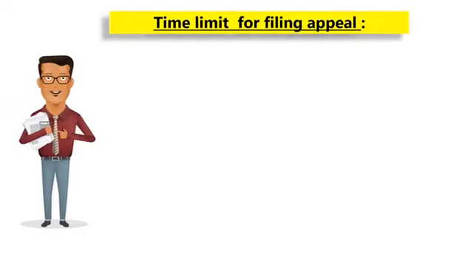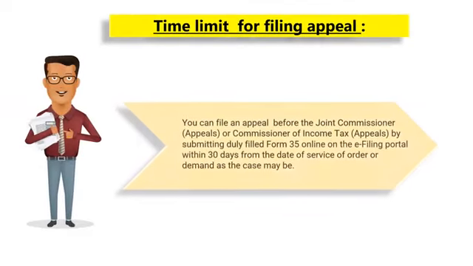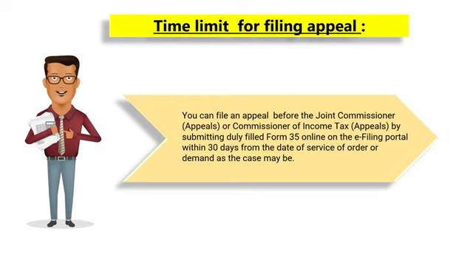Let us now see the time limit for filing the appeal. The appeal before JCIT appeals or Commissioner appeals can be filed in form number 35 online on the e-filing portal within 30 days from the date of service of order or the demand as the case may be.